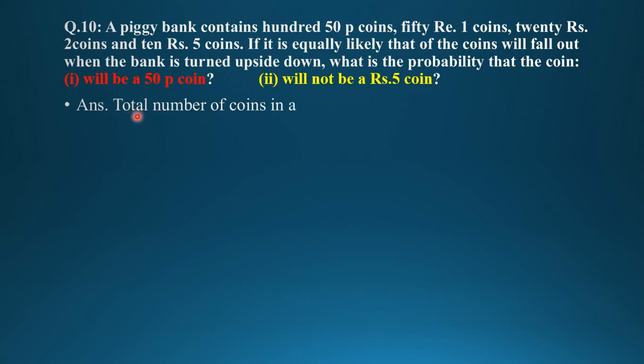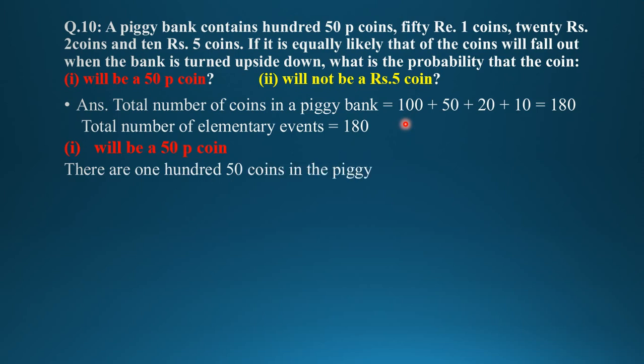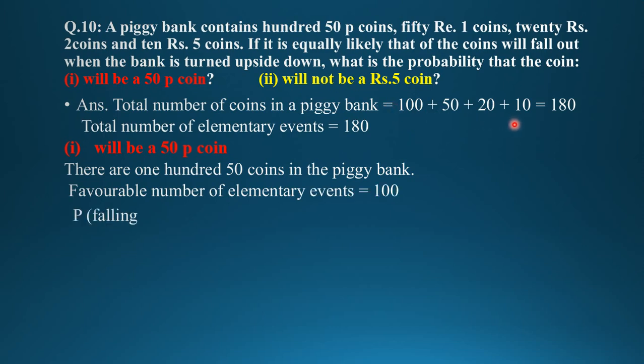So first of all, we have to find the total number of outcomes of the event. What is the event? The number of coins. The total number of coins in this piggy bank is 100 coins of 50 paisa, plus 50 coins of 1 rupee, 20 coins of 2 rupees, and 10 of 5 rupees. Therefore, total coins are 180. The total number of elementary events is 180.